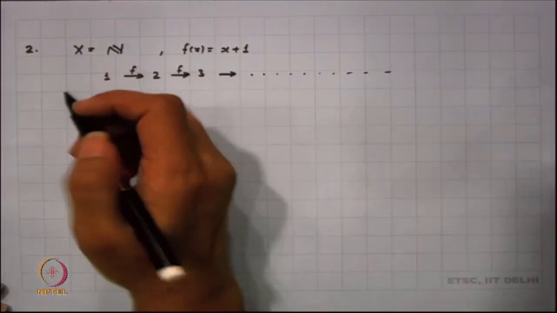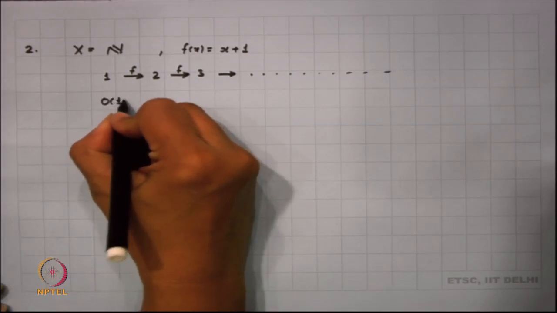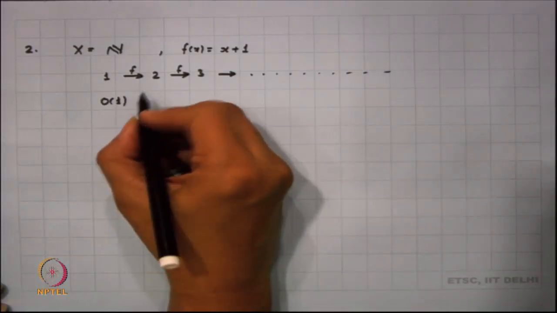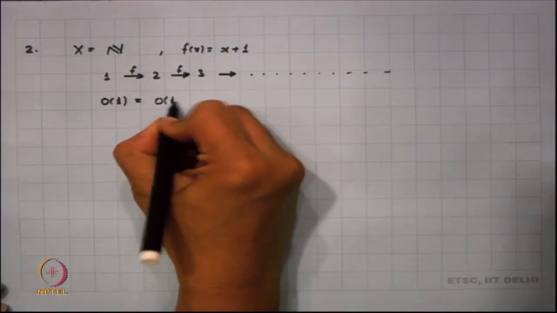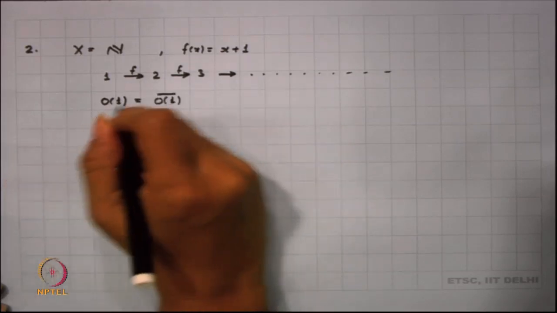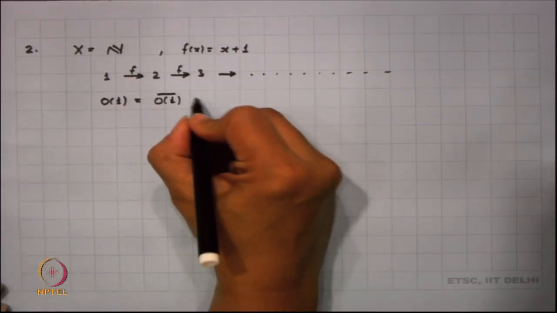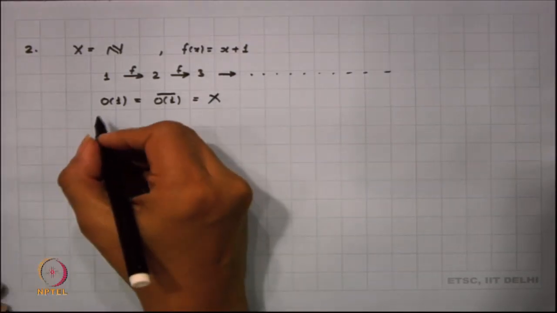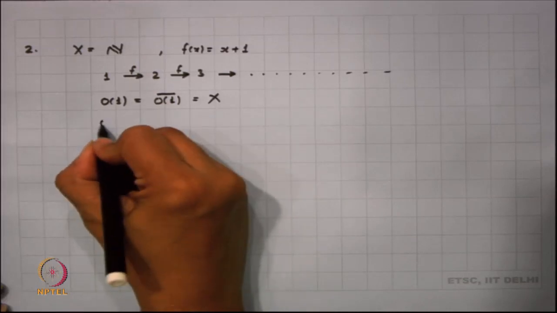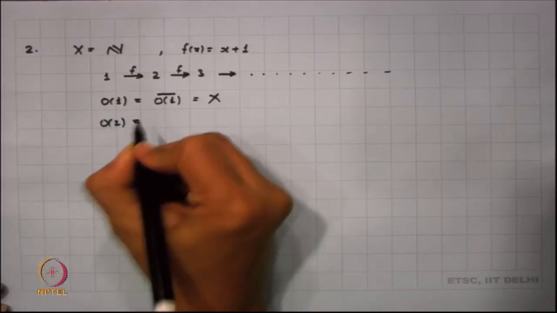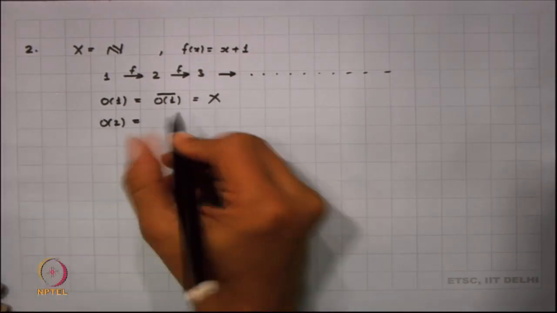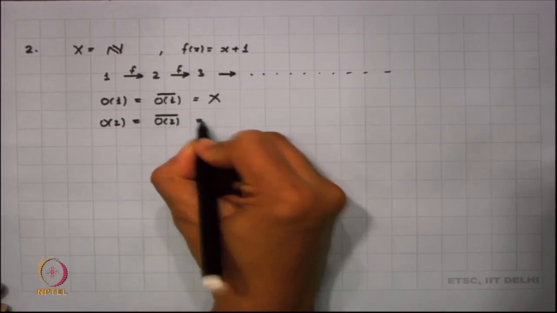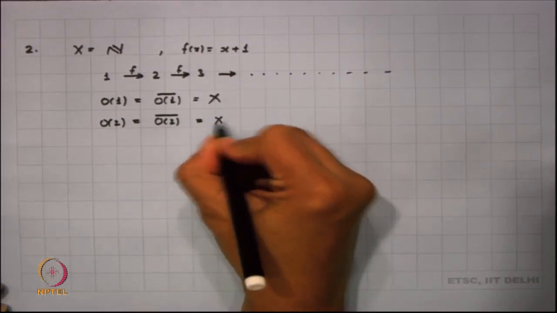So, what happens here is when I am looking into the orbit of 1, it is the same as the orbit closure of 1. So, my orbit of 1 happens to be the same as the orbit closure of 1, which is my whole of X. And again, if I look into what is the orbit of 2, you would find that the orbit of 2 happens to be again the orbit closure of 2, which is X minus singleton 1.